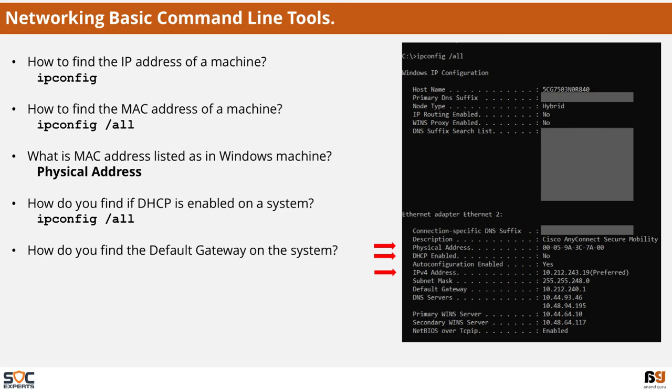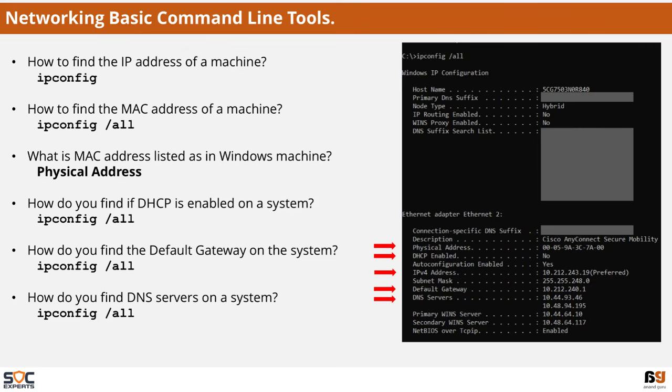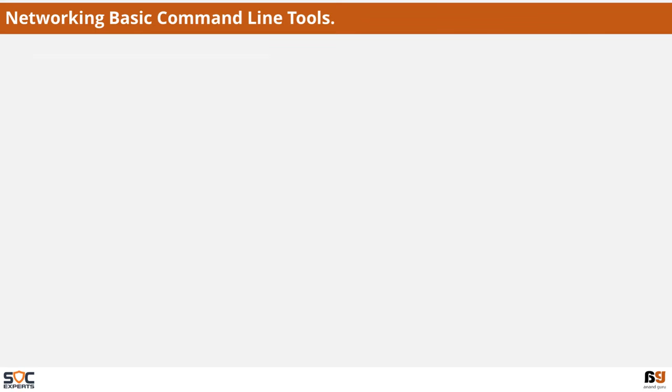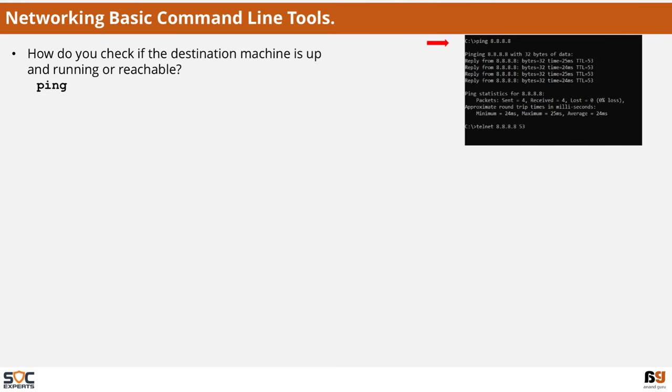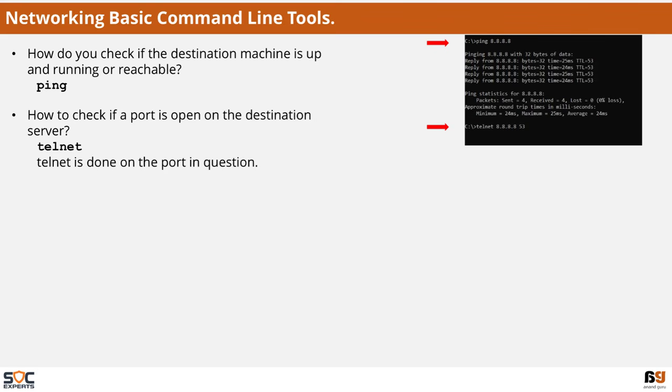How do you find the default gateway on the system? The command is ipconfig/all. How do you find DNS servers on a system? Again, the command is ipconfig/all. How do you check if a destination machine is up and running or reachable? The command is ping. How to check if a port is open on the destination server? We can do so by using the command telnet.